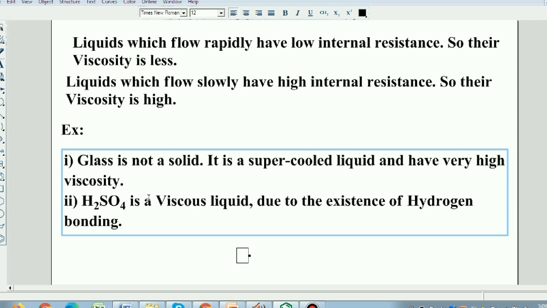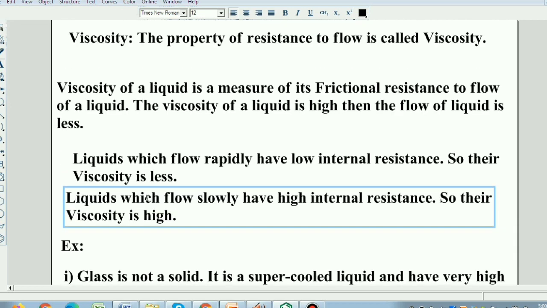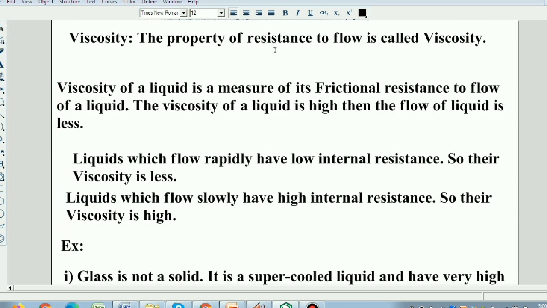Therefore, students, the property of resistance to flow is called viscosity. The liquids which have high viscosity have a very low flow rate. The liquids which have less viscosity flow rapidly or very fast.